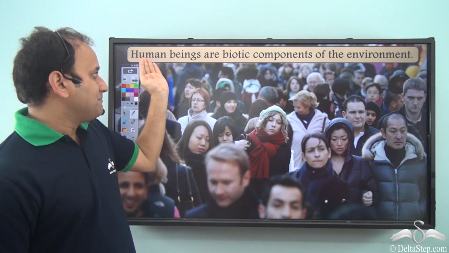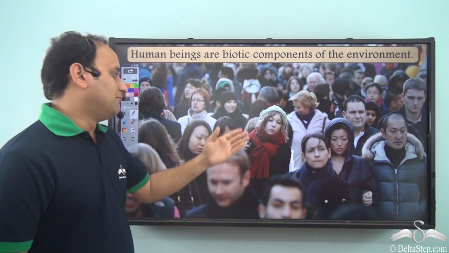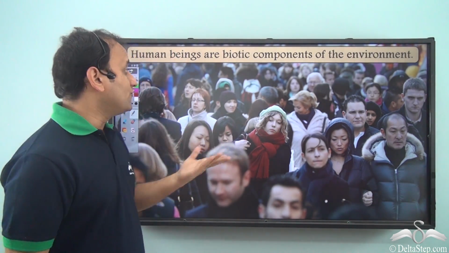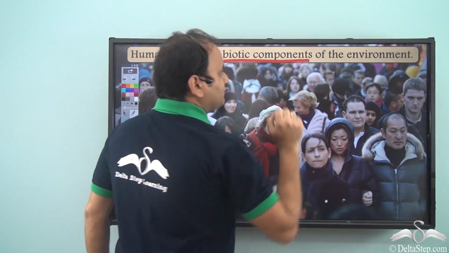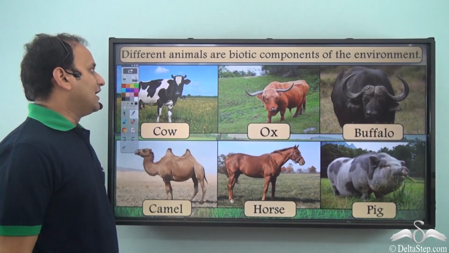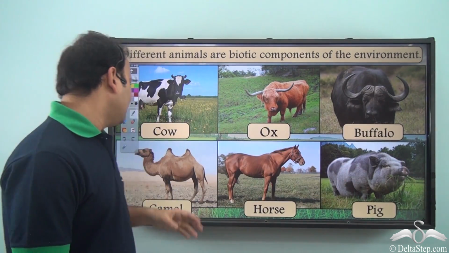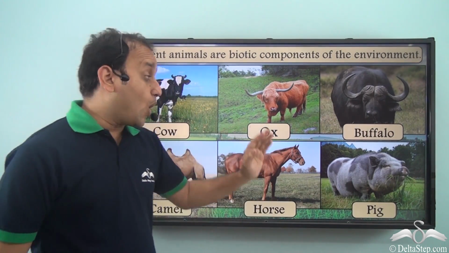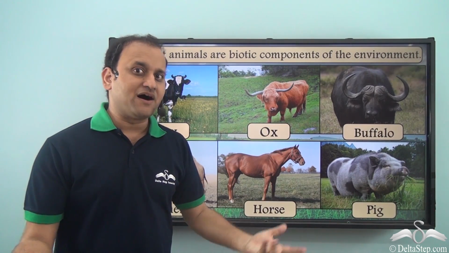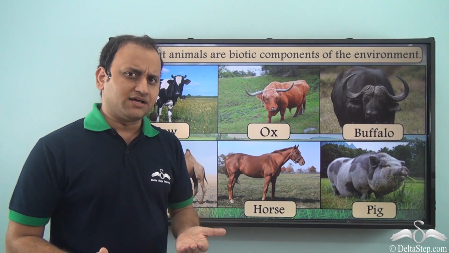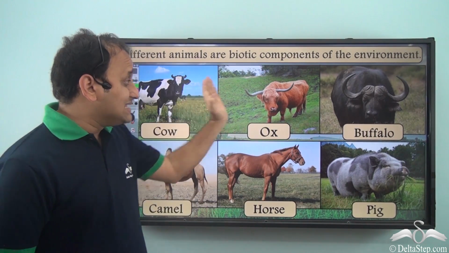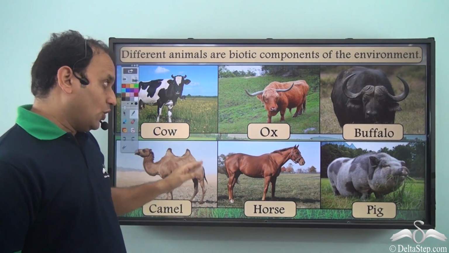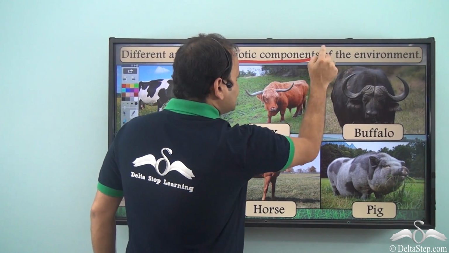So you see, human beings are biotic components of the environment because we are living beings. So we are part of this environment and we are living beings. So we are biotic components of the environment. Now, what about different animals? Well, cow, ox, buffalo, camel, horse, even pig. All are animals which make up our environment, and somehow or the other they affect our lives. So all these are part of our lives, and all these things are living beings, isn't it? So they are biotic components of the environment.